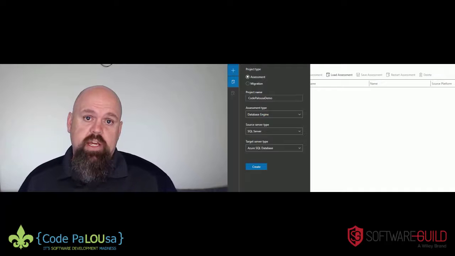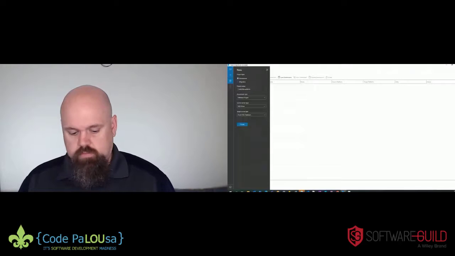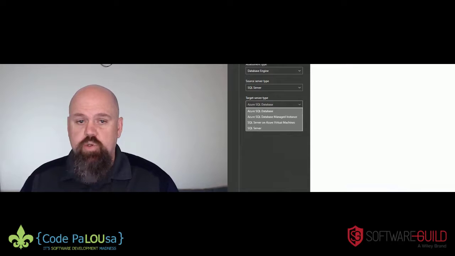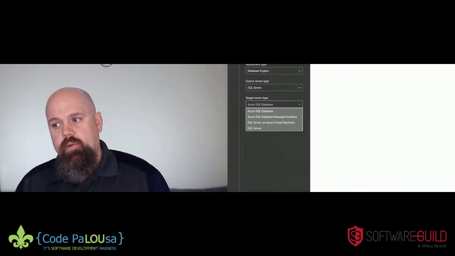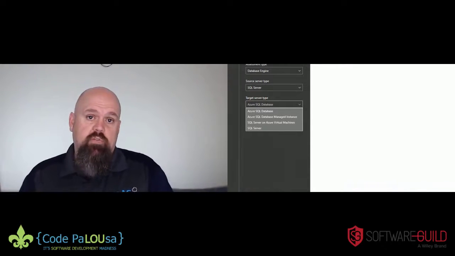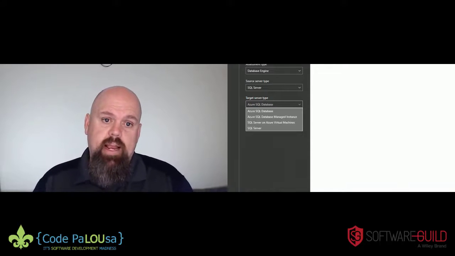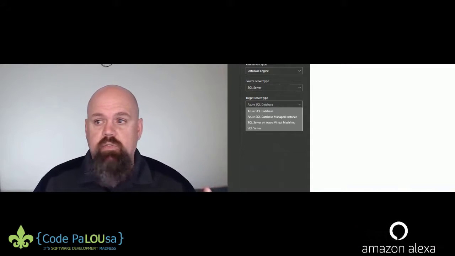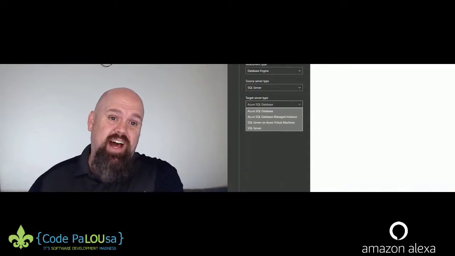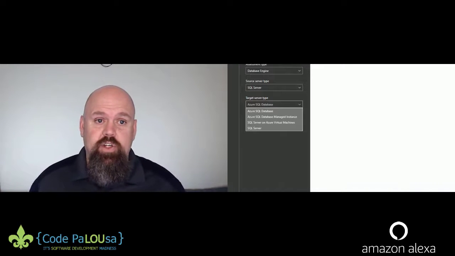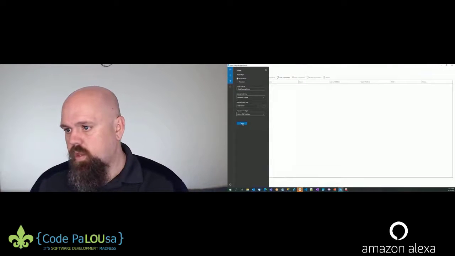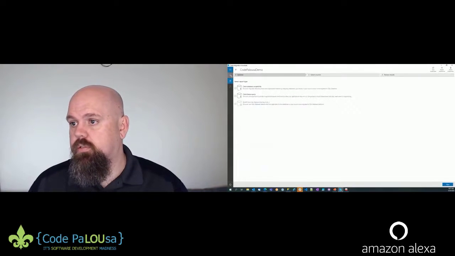And my target is going to be an Azure SQL database. My target can be, let's see, so we can see here that I can use this tool to go to Azure SQL database, managed instance, or an Azure virtual machine. I can even use this to migrate data from SQL Server to SQL Server within my local on-premises data center. So you can use this tool even if you're not going to the cloud and you're just moving to a new data center, as long as you can get connectivity to it, to do that assessment to make sure everything's kosher. So in this case, it's all cool.